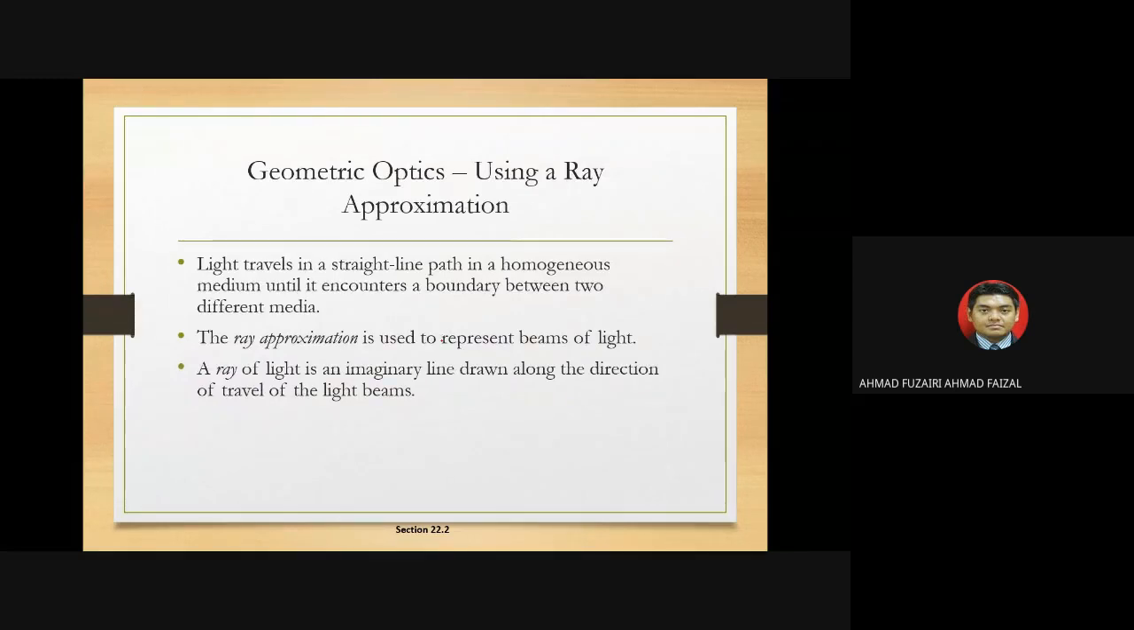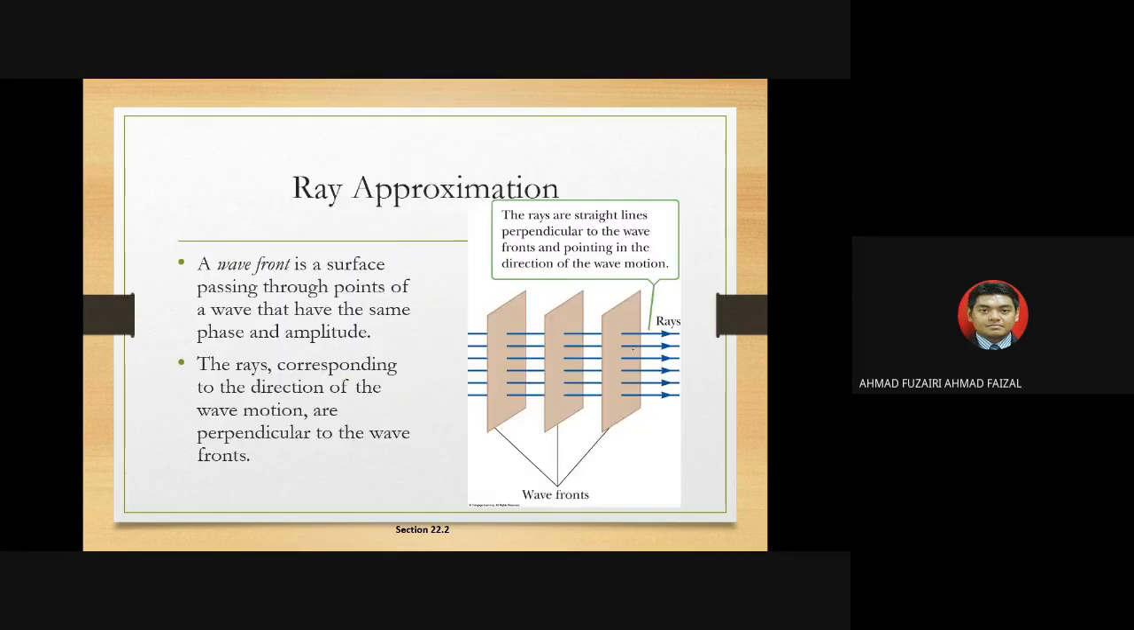Okay, so here we learn about geometrical optics, using the ray approximation to represent the beams of light. So right now, we want to draw a ray diagram using our understanding of the ray approximation. A ray of light is an imaginary line drawn along the direction of travel of the light beams.